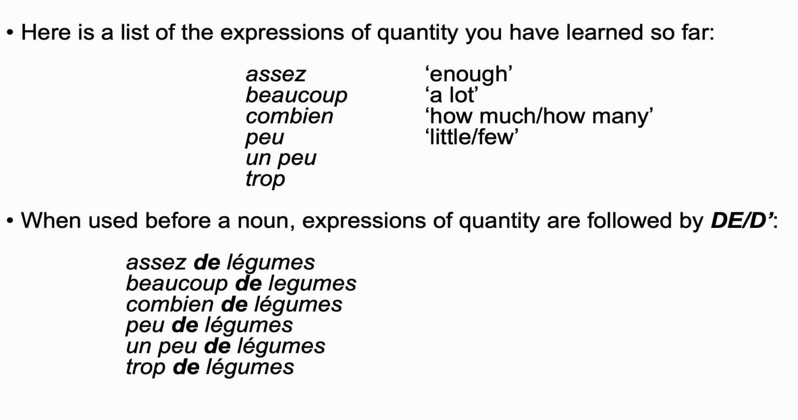Peu, little, few. Un peu, a little. Trop, too much, too many. When used before a noun, expressions of quantity are followed by de or the apostrophe.